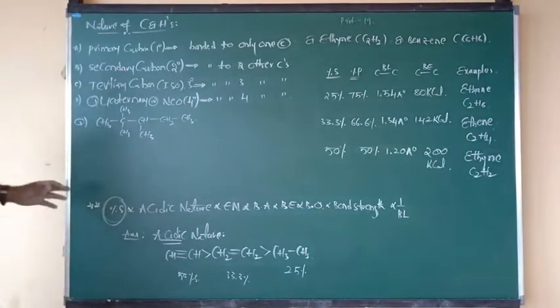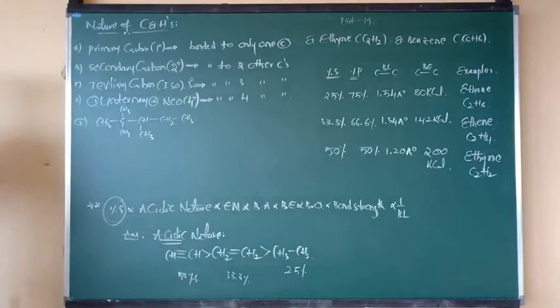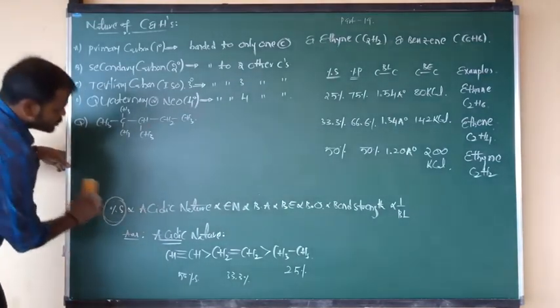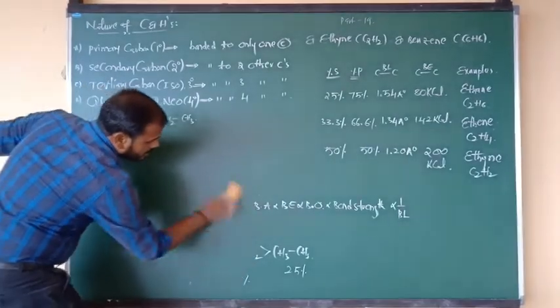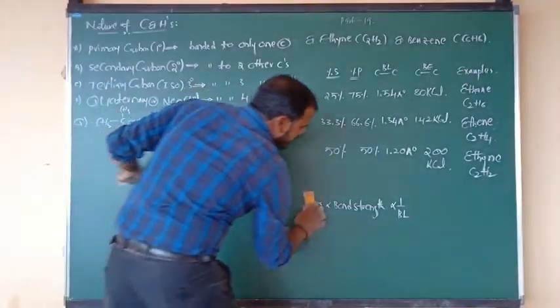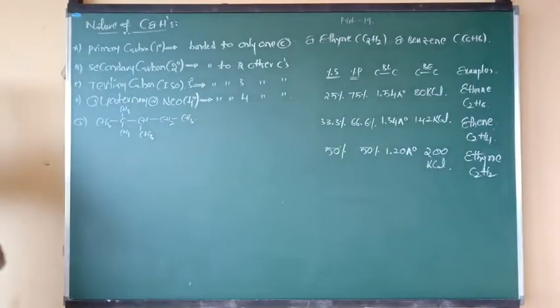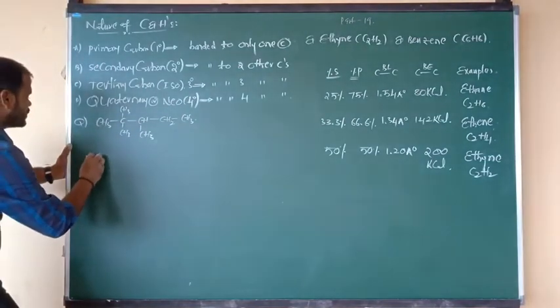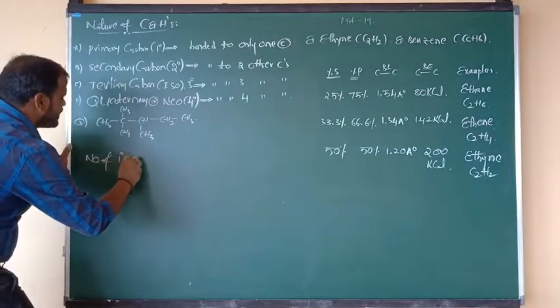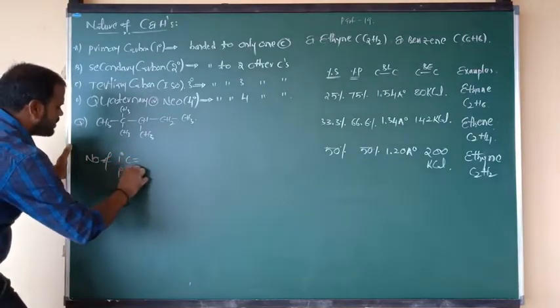So now in this question you have to find the number of primary, secondary, tertiary and quaternary carbons. So here I am going to write first of all: number of primary carbons equals, and primary hydrogens equals.